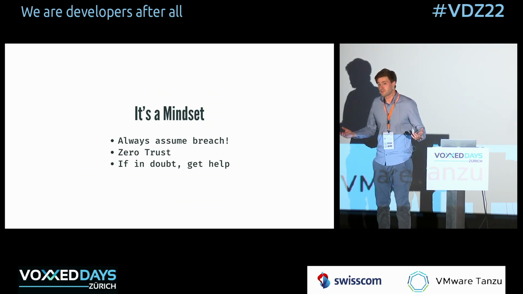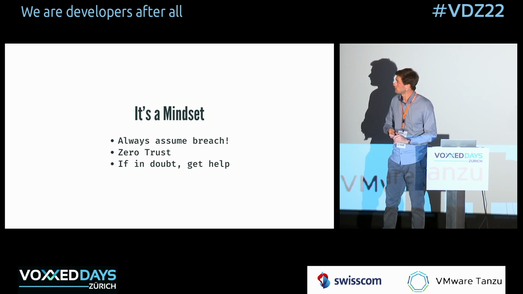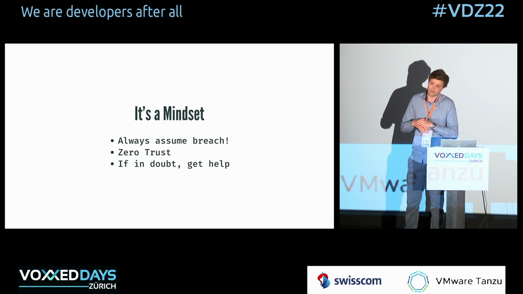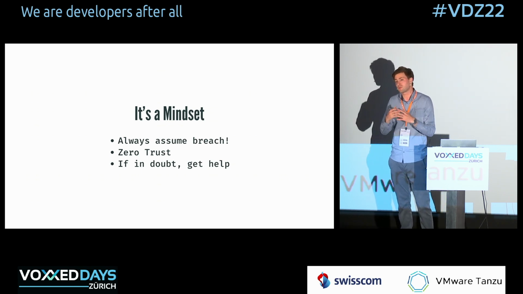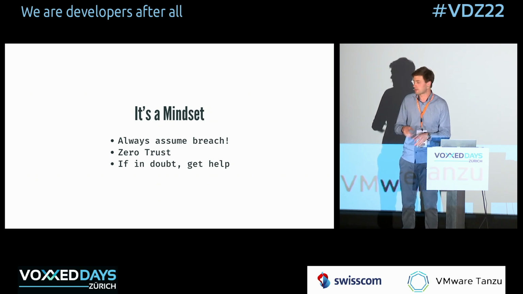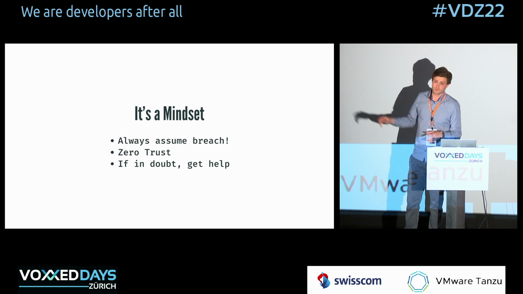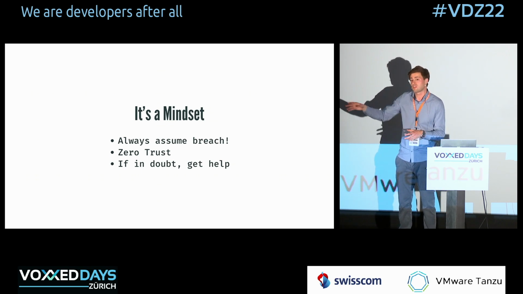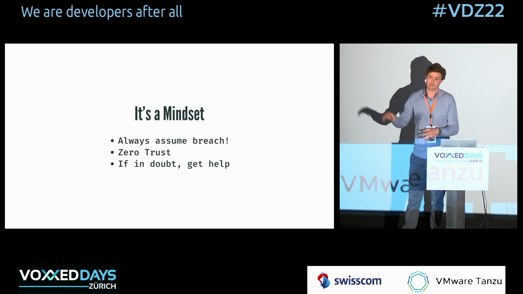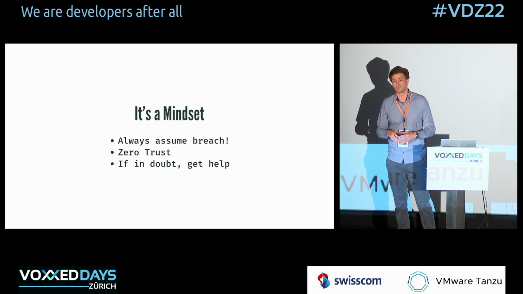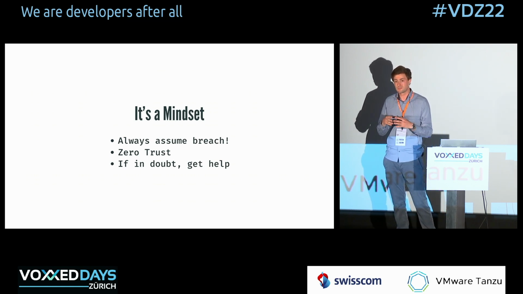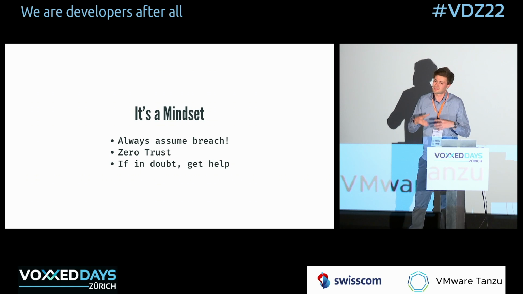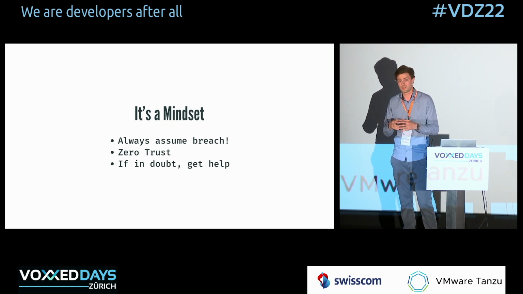And essentially, with everything in security, it's mostly a question of mindset. The first thing when you're working on Kubernetes is always assume Kubernetes has already been breached. Don't deploy applications on Kubernetes that trust the application from the team that's sitting across the office from you because you know them, they're good guys, there's no reason to send a malicious request to your application, because maybe they've been compromised already, right? Maybe their application has already been hacked. So always assume that your cluster has already been breached and build your application according to this. This also steps into the zero trust mentality, right? Don't trust anything within the cluster.